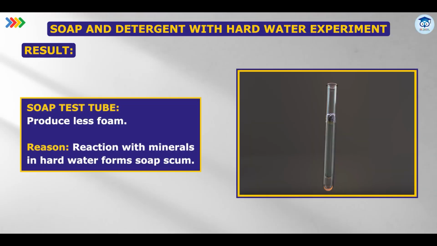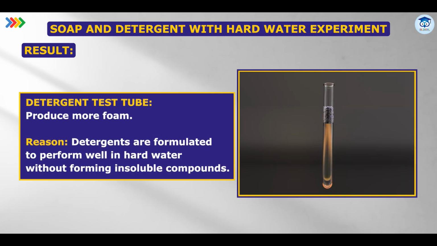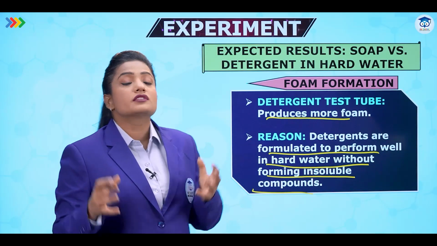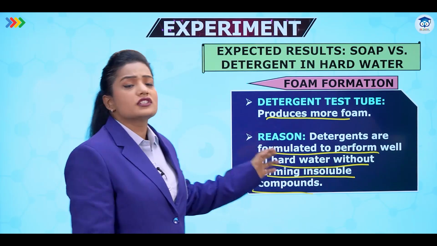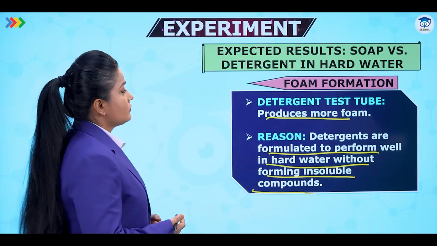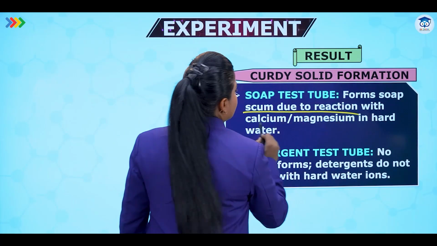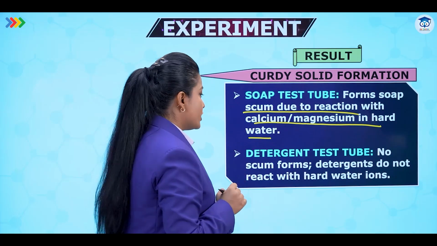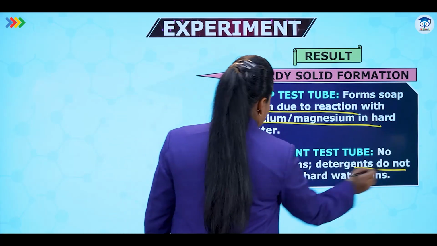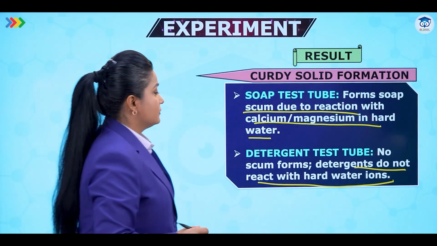What we can see is that the soap test tube produces less foam, and the reason is that reaction with minerals in hard water forms soap scum, the white layer. In case of detergent, it produces more foam. Detergents are formulated to perform well in hard water without forming insoluble compounds. So that is why we use detergents for washing our clothes, not soap, because detergents can perform well in hard water. So in soap, we will find that soap scum is formed due to reaction with calcium and magnesium in hard water, while in detergents there will be no scum formed as detergents do not react with hard water ions.